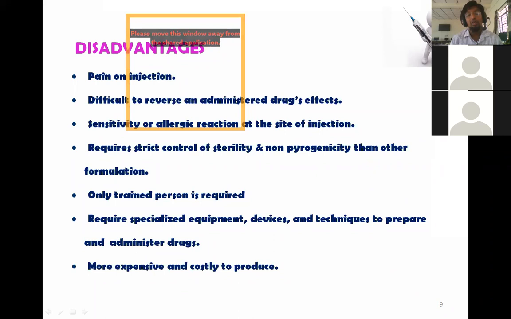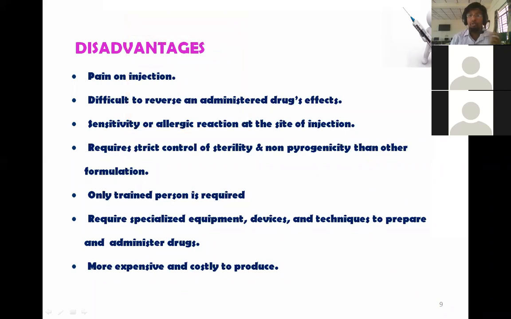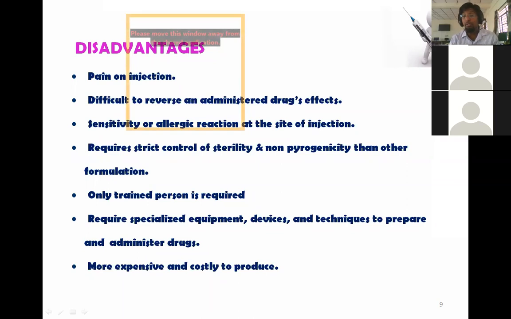Even this is a limitation, because when you're taking a syrup, you simply measure an accurate quantity and take it. Or if you're giving a tablet also, you can simply take it. No need of special equipment or special devices. But for parenterals, you need special devices to prepare them and to administer them, and they are more expensive and costly when compared to other products.